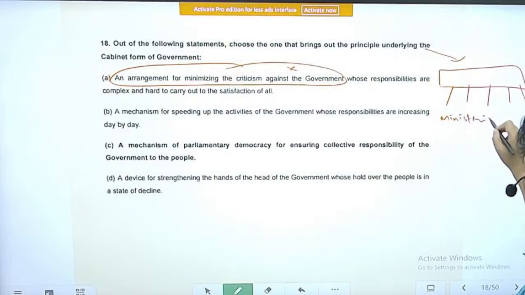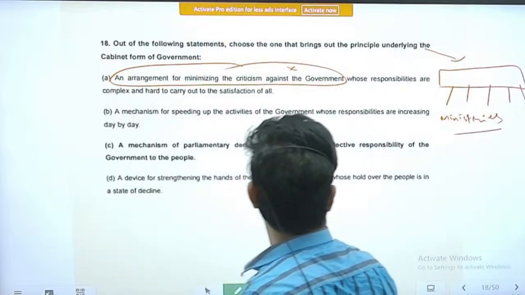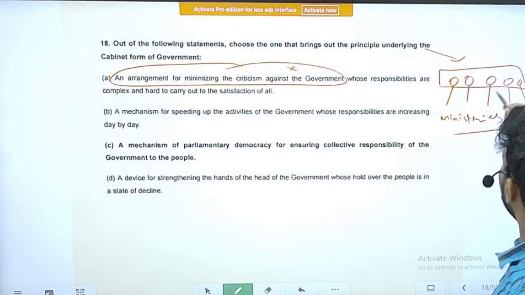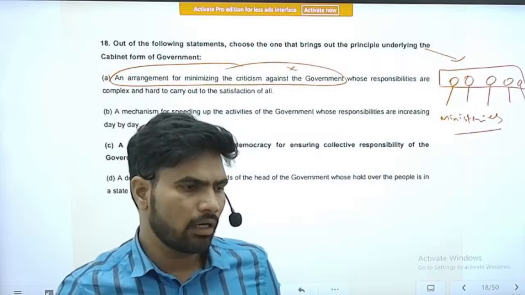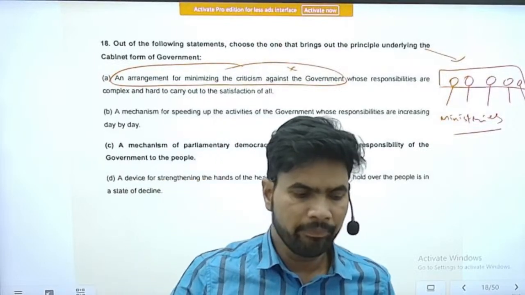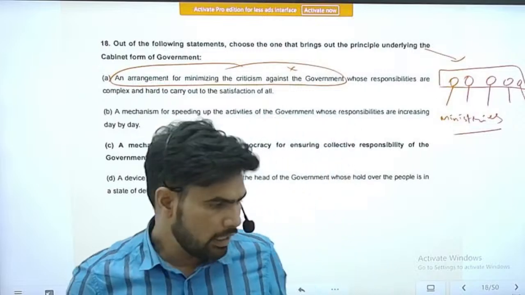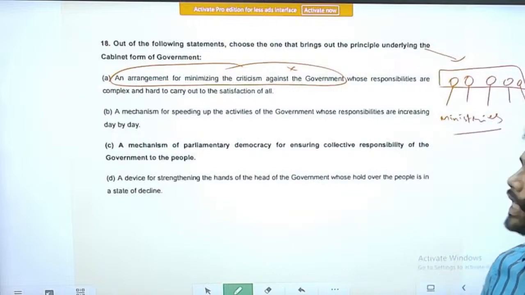The business of the government will be divided into various ministries, also called portfolios, and each ministry will be headed by a minister, right? The important ministers are called cabinet ministers. Apart from that, for administrative convenience, we also have deputy ministers and ministers of state, right? That classification we will see another time. Actually this system is called the cabinet system of government.